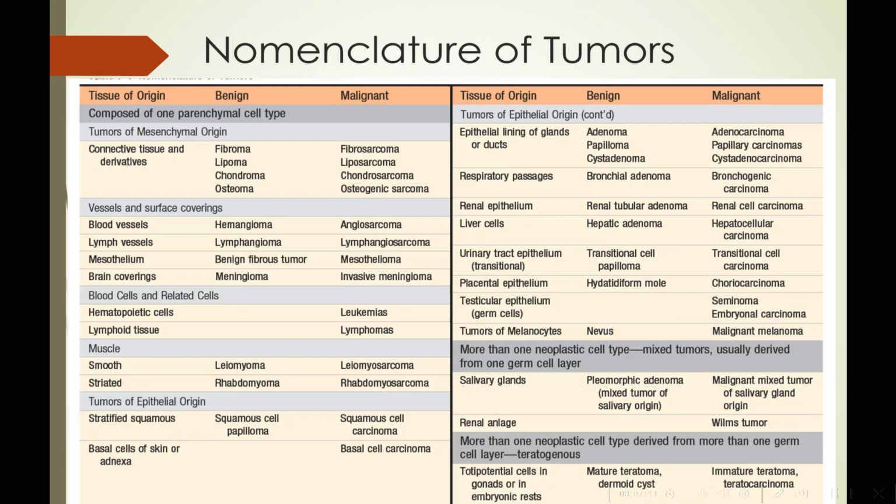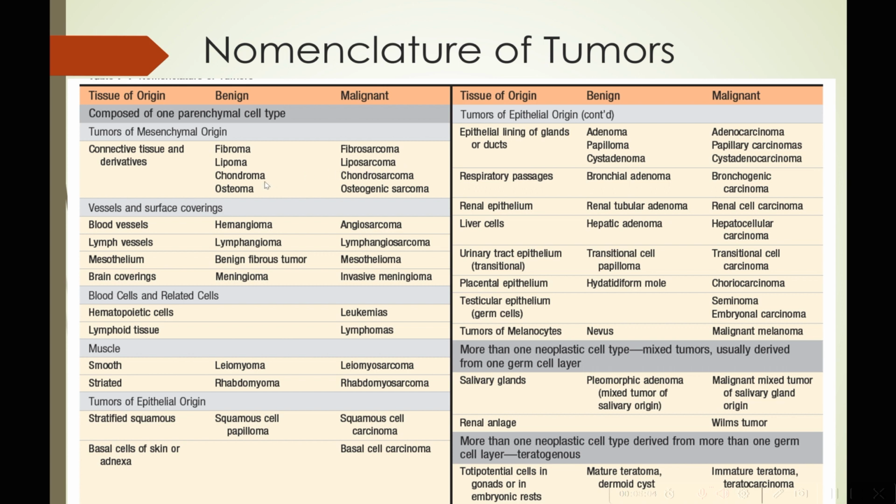So here is a summary of the nomenclature of tumors. Let us look at it again. Connective tissue and derivatives. Tumor arising from fibrous tissue, the benign variant is called fibroma. Its malignant counterpart is fibrosarcoma. Benign tumor of fatty tissue is lipoma, but its malignant counterpart is liposarcoma.